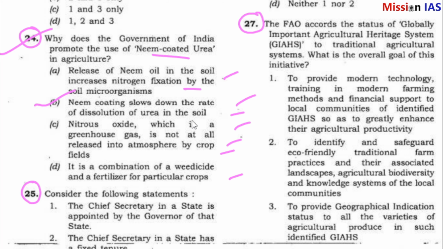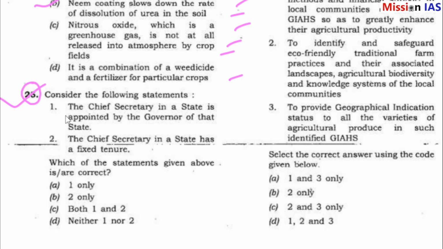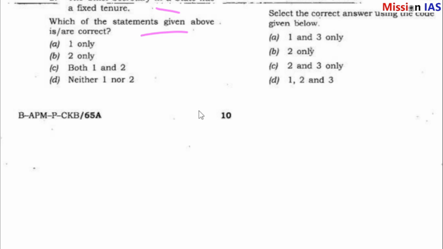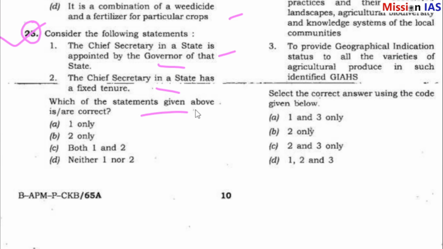Neem coating slows down the rate of dissolution of urea in the soil. Question number 25. Consider the following statements. The chief secretary in a state is appointed by the governor of that state. The chief secretary in a state has a fixed tenure. Which of the statements given are correct? So question number 25 answer is D. Neither 1 nor 2. Both statements are incorrect.